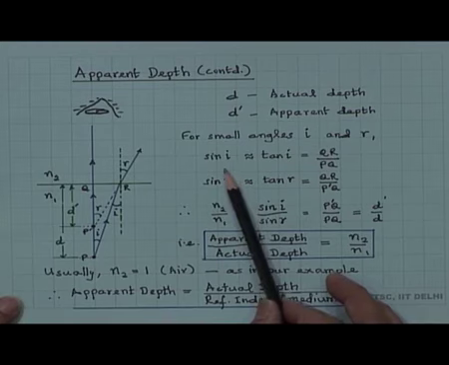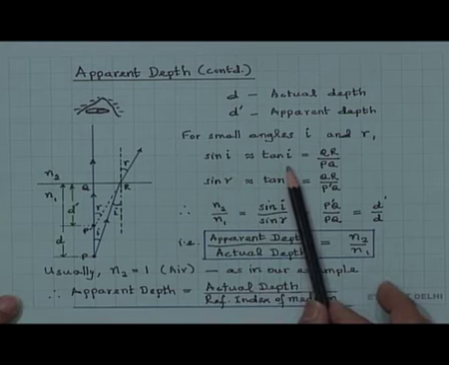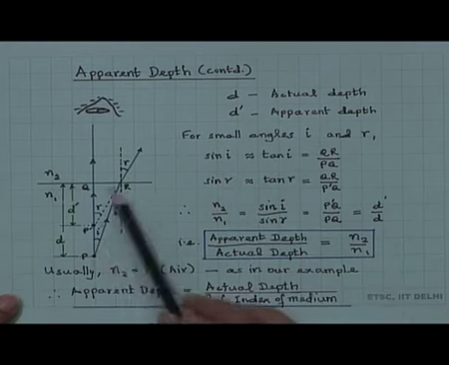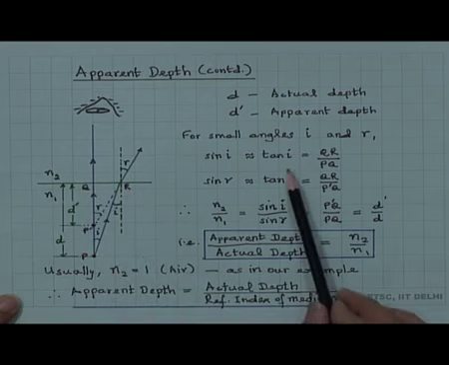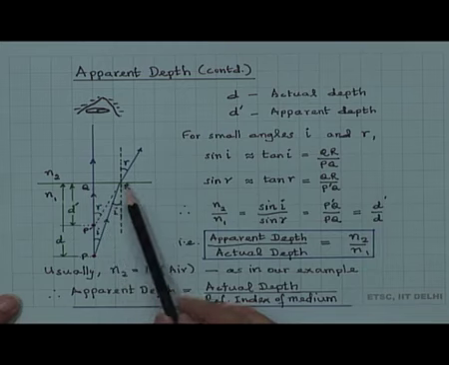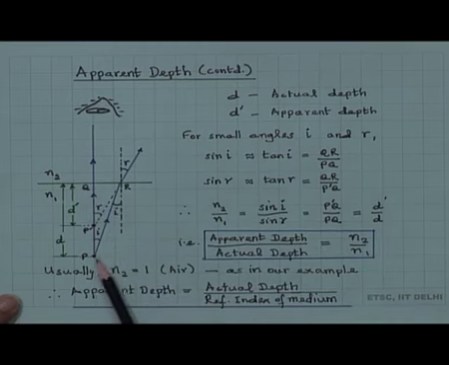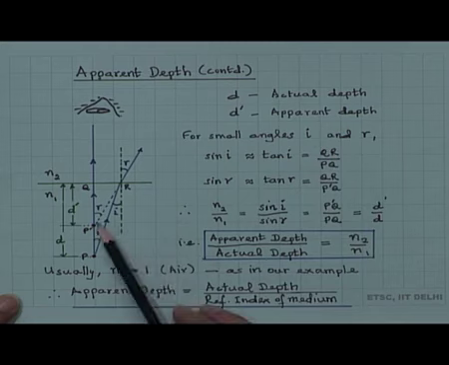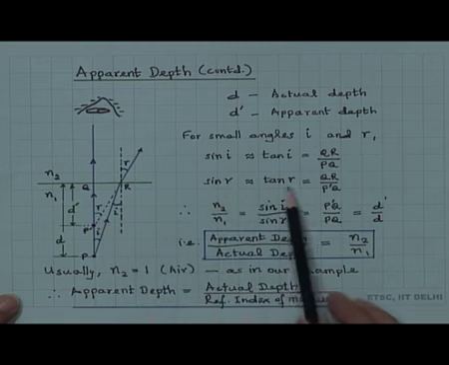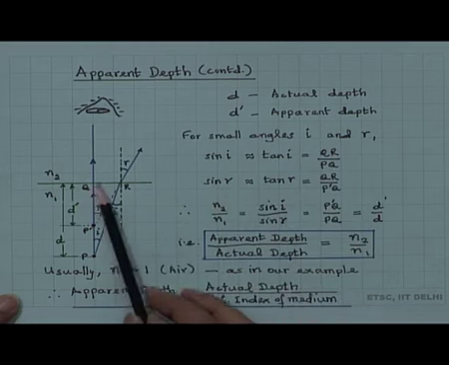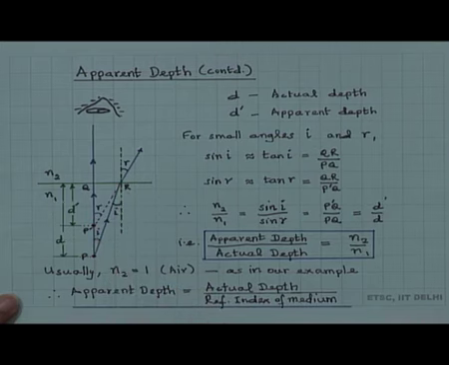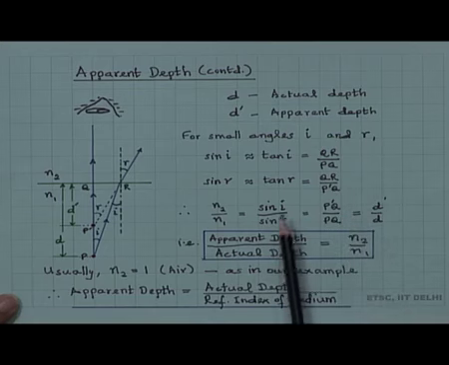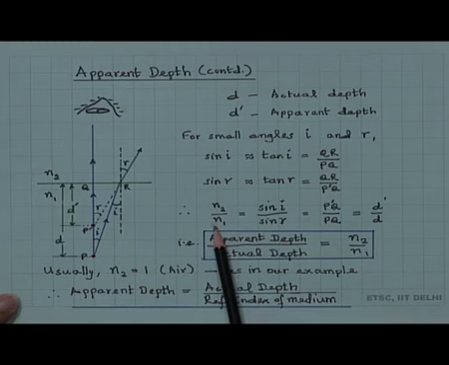So, from this triangle PQR, tan i is QR divided by PQ, this length PQ. And similarly, sin r nearly equal to tan r is equal to QR divided by P'Q, this length, and therefore, sin i by sin r is equal to n2 by n1 by Snell's law.